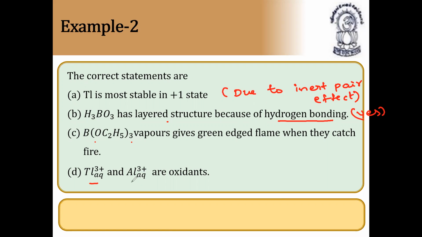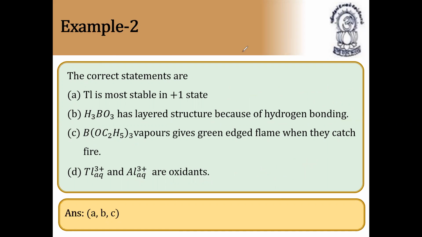And Tl+ and Al+ are oxidants. Oxidant means they are good oxidizing agents. So I think the answer is A, B, C only, because these are reductants. These are reducing agents, because Al+ and Tl+ are not oxidants, they are reductants. So the answer is A, B, and C. These statement-based questions are very, very important. Please make a note of all these questions. Definitely you are going to get questions on this.